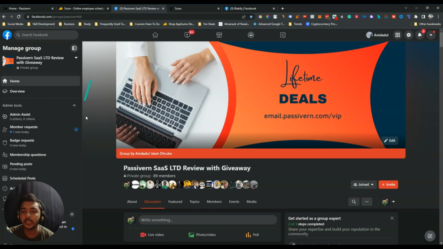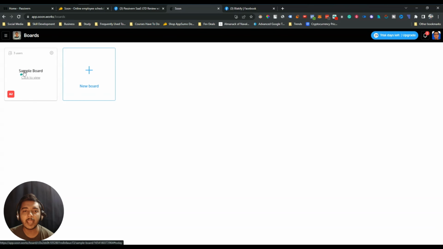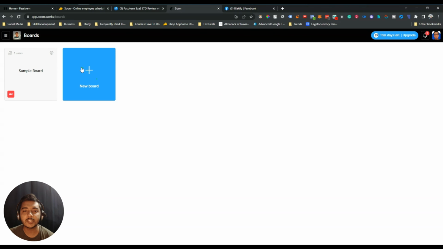Now this is the dashboard of Soon, and whenever you log in or sign up, you will see something like that. And here you can create unlimited number of boards. Let's say you have multiple teams or you have multiple businesses, so you can create multiple boards for your individual business or individual teams basically here. And here I have created one board. Just click here on new board, then you can create a new board basically, but I'm not creating a new board, so I will explore this board.